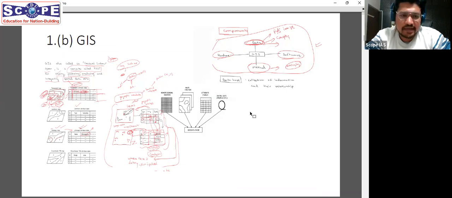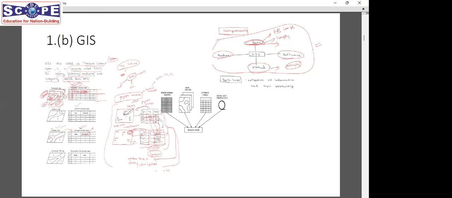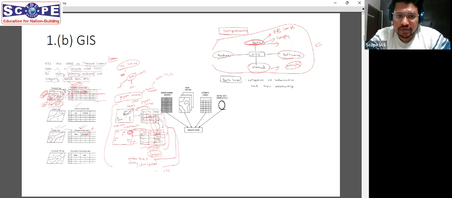Regarding the GIS question, again, a very conventional question. The question asked about what is GIS, its concepts, its functions, its components. So we went through the concepts of GIS, how it converts into a geo database, how it relates different data sets, remote sensing data sets, maps, attribute tables, and digital data profiles. We covered how attribute tables are formed and how they are related to maps, topographic maps, which are in the form of geographical data. This is a screenshot of those notes in our lecture series. You can go through them.